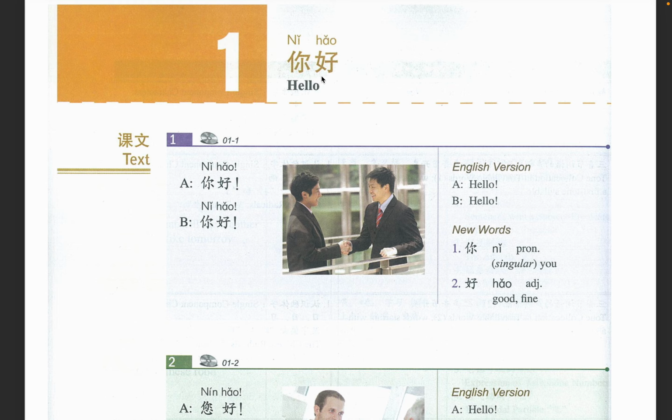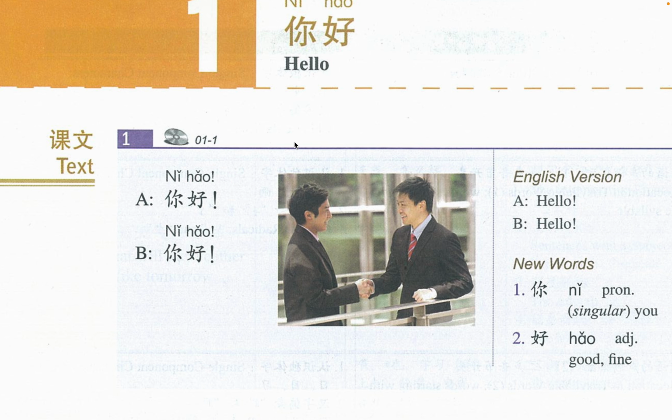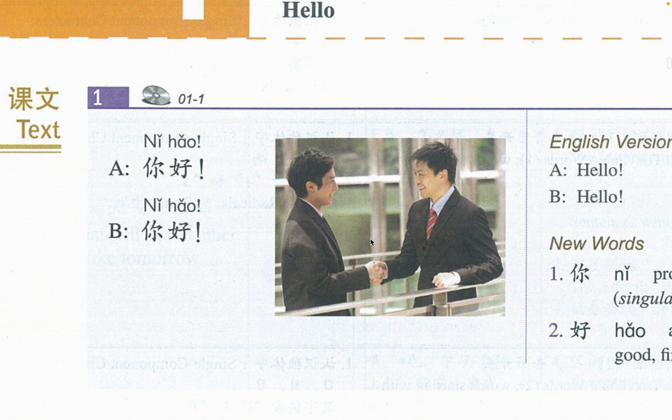As you can see, over here is the name of the chapter. This is Ni Hao, Ni Hao. That's it there. It means hello. Now let's take a look at this dialogue here. You can take a look at this picture. You can see two people, probably Chinese people, right? Saying hello to one another. What words would they probably be saying here? Simply put, they're going to be saying ni hao in response.